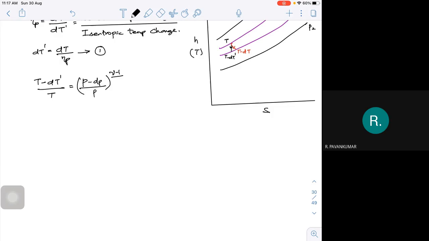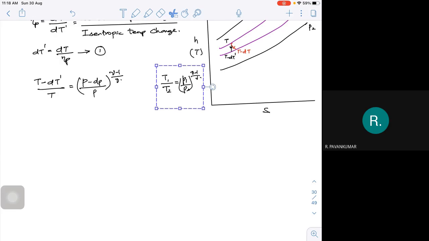I'm going with T1 by T2 is equal to P1 by P2 to the power gamma minus 1. I'm going with higher numbers, higher by lower, that's the only change.